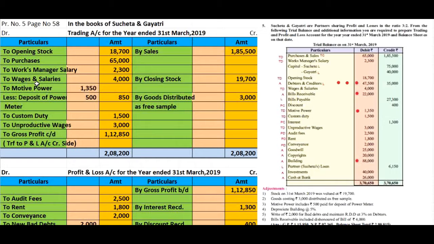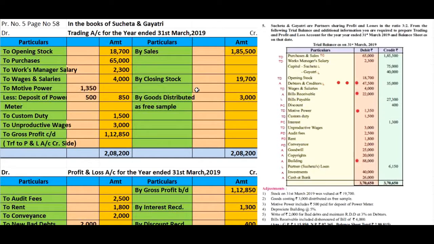To wages and salaries: if the item is given as wages and salary, it is related to factory expenses, also called trade expenses, trading expenses, or manufacturing expenses, and we have to post them into the trading account debit side. If the item is given as salaries and wages, then it is an office expense, and we post it into the profit and loss account debit side.